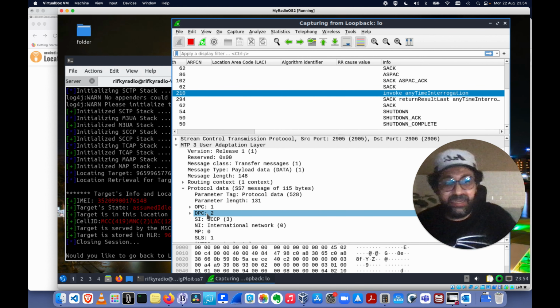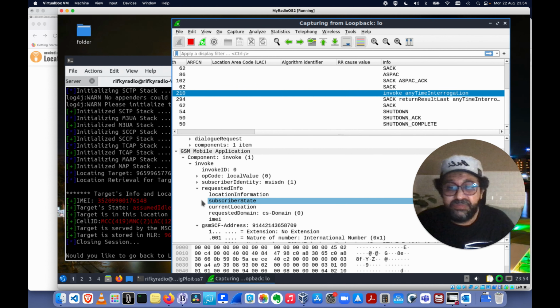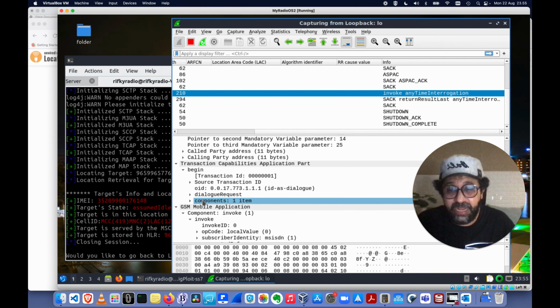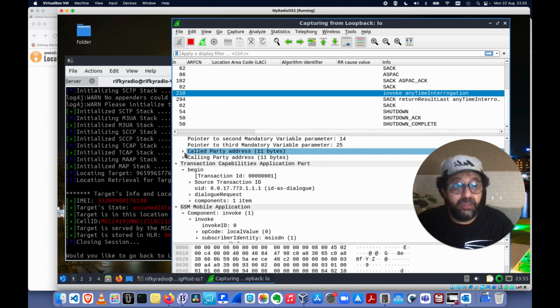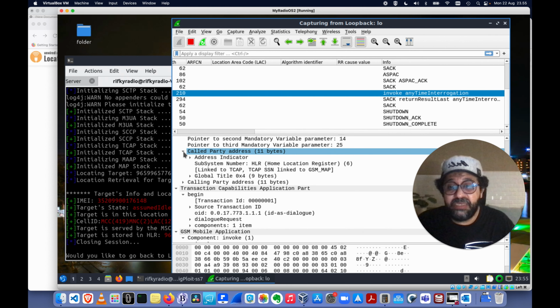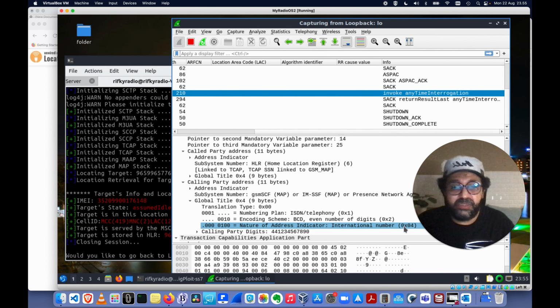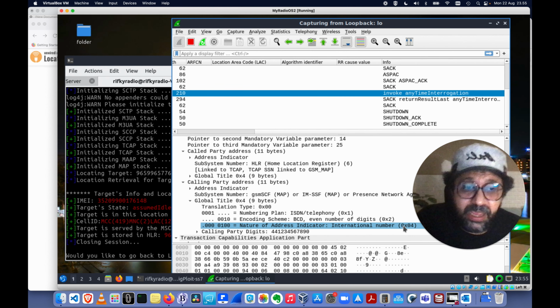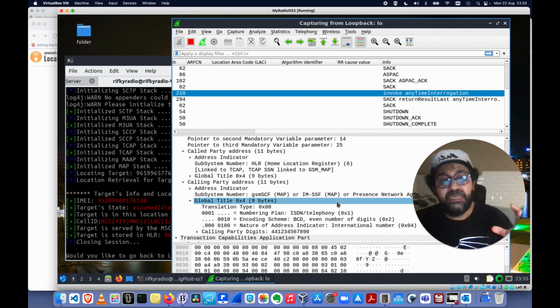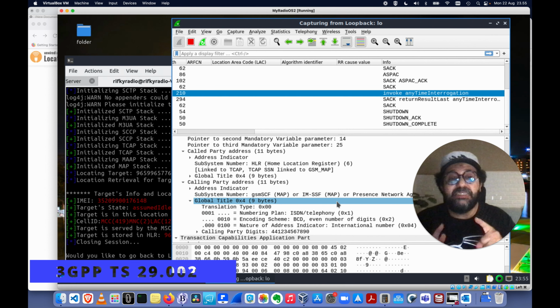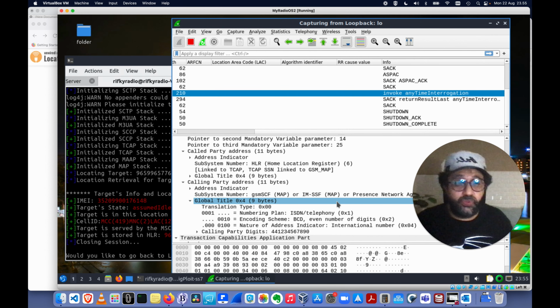So I think the guy there is really asking about the nature of network indicator here, not the nature of address indicator. The nature of address indicator is the one that I mentioned to you here, for the one that I just mentioned to you. So that is a network indicator basically. Yeah, but still you can find it there. You can learn of this one, the anytime interrogations, in the 3GPP TS 29.002.